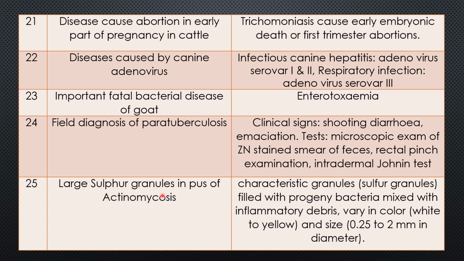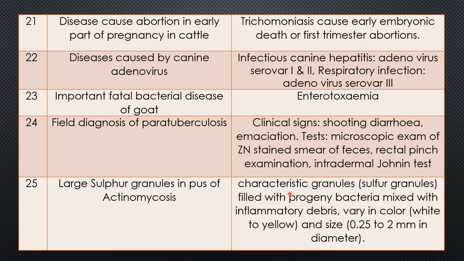Large sulfur granules in pus of actinomycosis. In case of actinomycosis, in the pus, the sulfur granules are large. In case of actinobacillosis, the sulfur granules are small. Now, what are these sulfur granules?